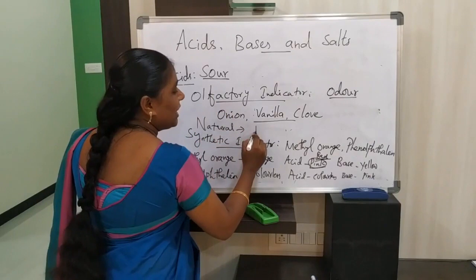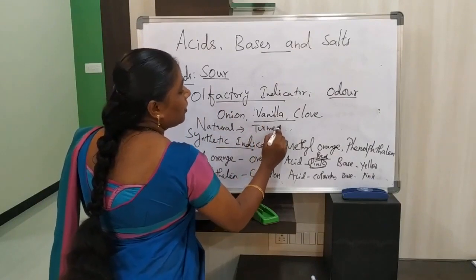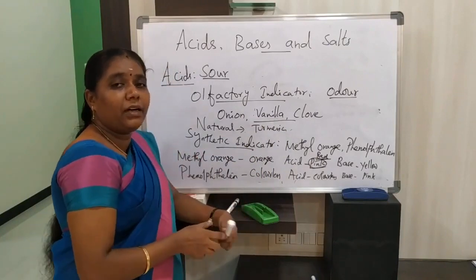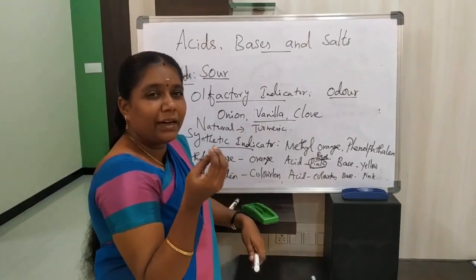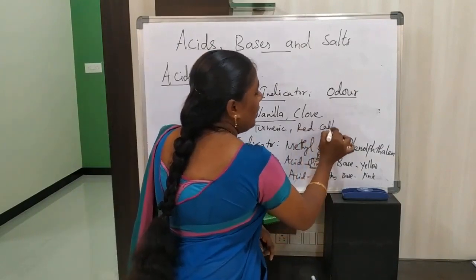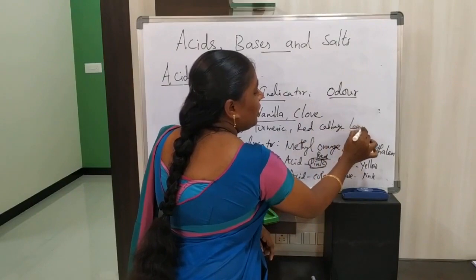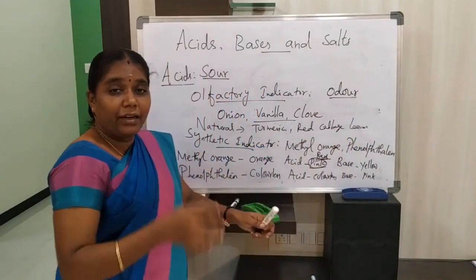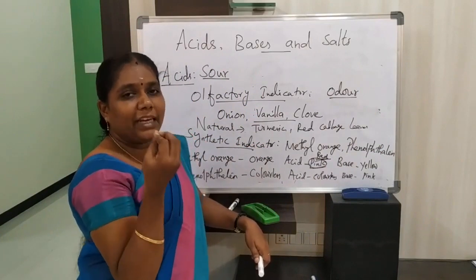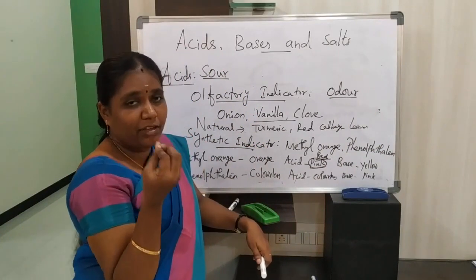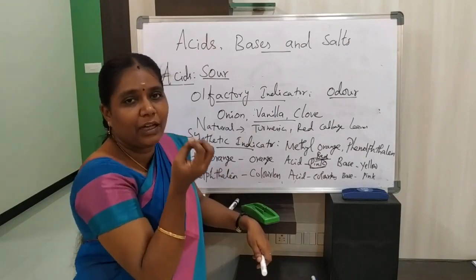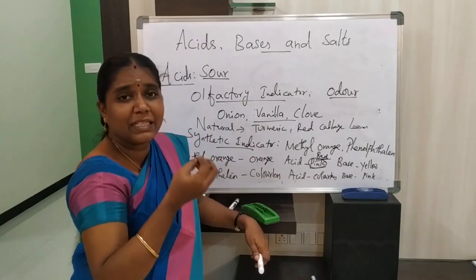From home we can use turmeric. It is also one of the natural indicators, and so are red cabbage leaves. Beetroot is also one of the natural indicators, and the essence of beetroot, and some plant leaves and flowers like hydrangea, petunia, and hibiscus.